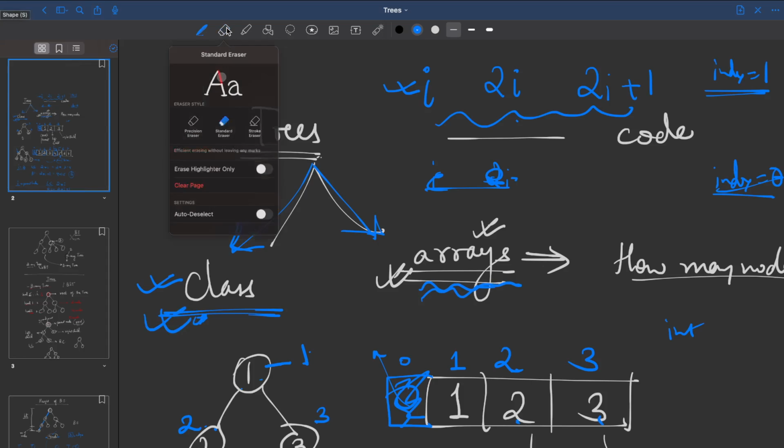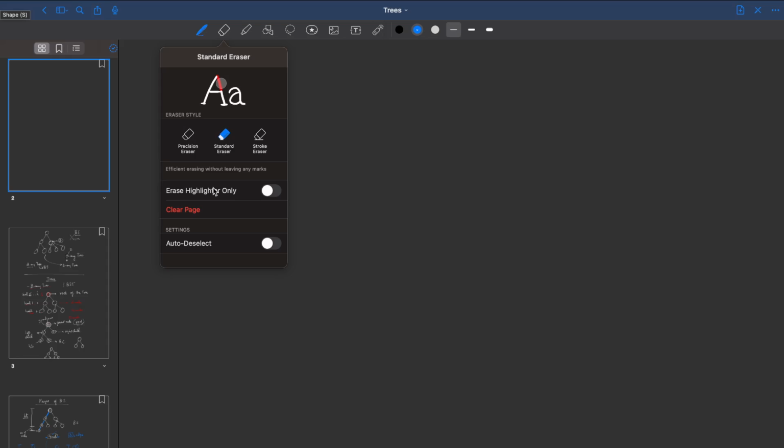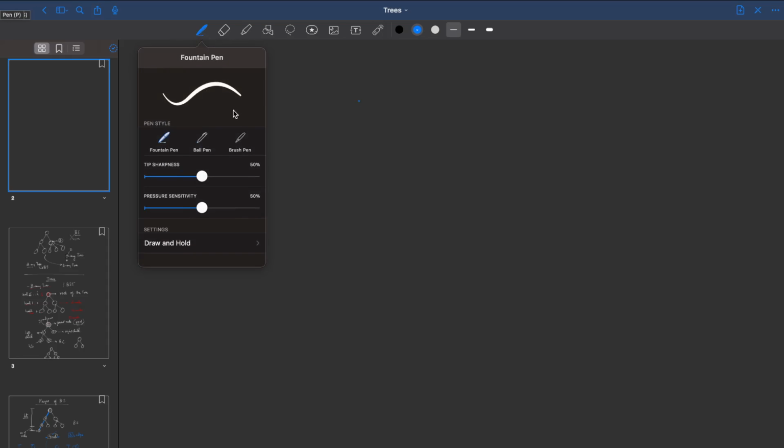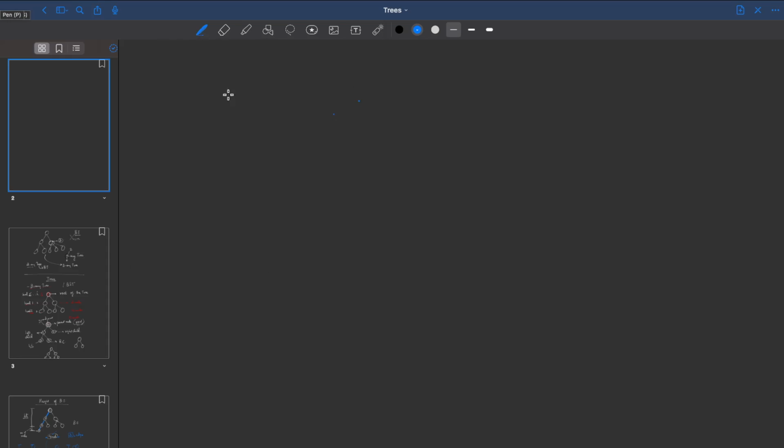So let's try to see how to do the class representation, and then we can actually see the code in your IntelliJ, right? Now for trees, whether it's a binary tree, we're talking about binary trees right now. So we can think about this as a node. This node should have what all things?